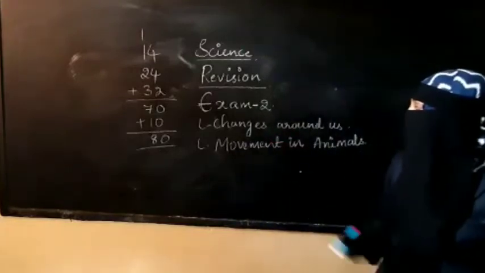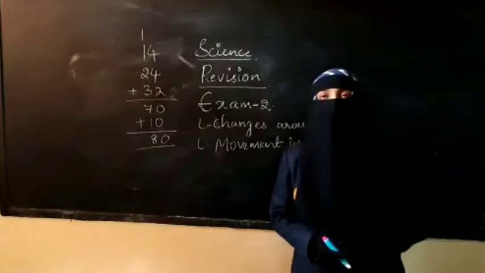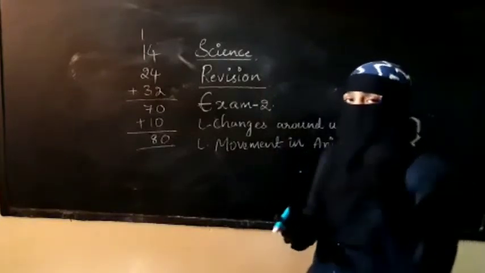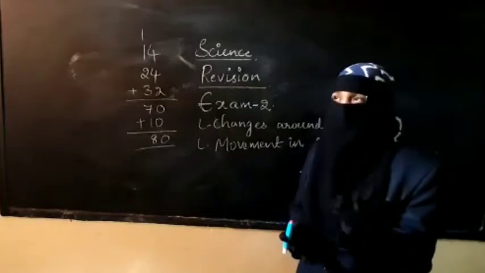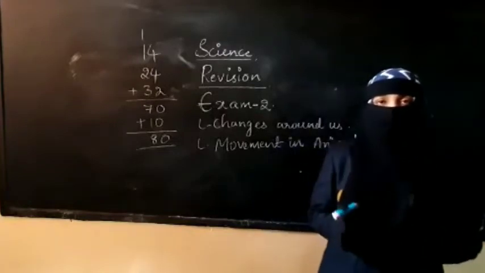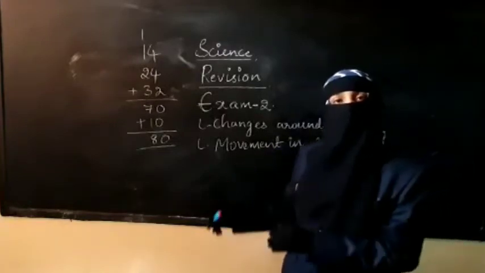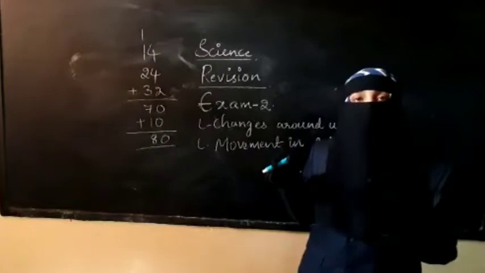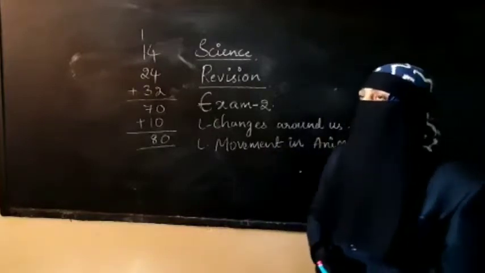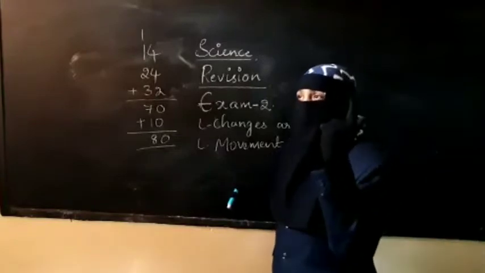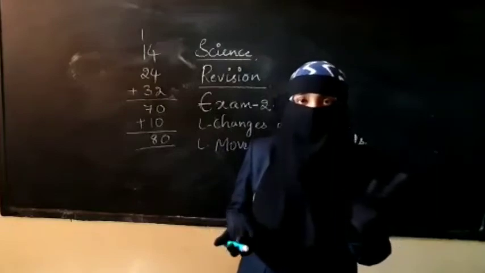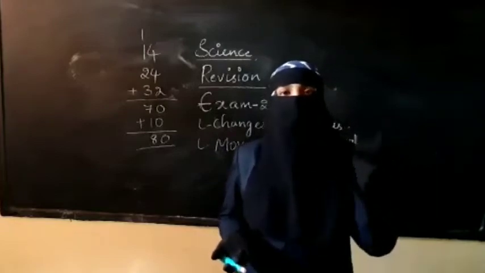In the lesson Changes Around Us, we have learned about different types of changes. A change can be natural or man-made, that means artificial. If a change occurs by nature, it is a natural change. If it occurs by the intervention of human beings, that means if we are involved, then it is an artificial or man-made change. Examples of natural change are day and night, passing of seasons, and occurrence of different natural disasters. All those are changes occurring by nature.